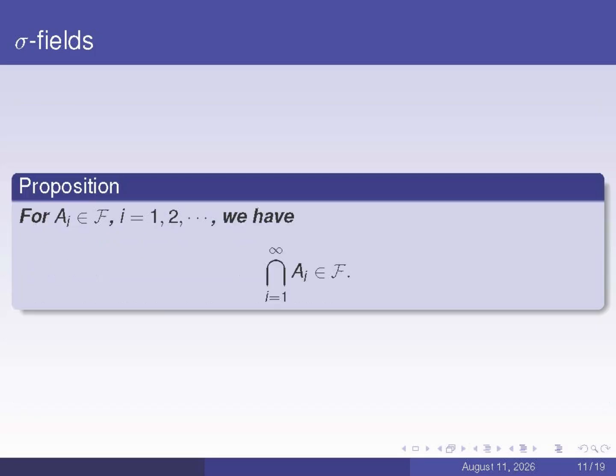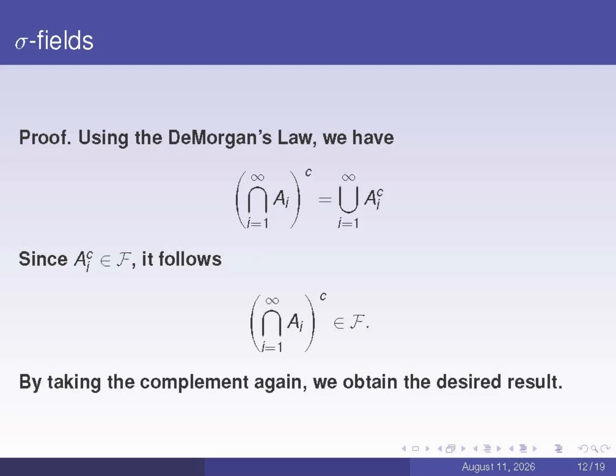This theorem shows that the collection F is closed under countable intersections. That is, when A_i are all elements of F, their countable intersection is also an element of F, as shown in the last line of the mathematical expression. Its proof is on the next page. First, according to De Morgan's laws, we obtain the second line of the mathematical expression by applying the second condition of sigma field, namely, that F must be closed under complementation. The complement set of each A_i is also an element of F, as shown in the third line.